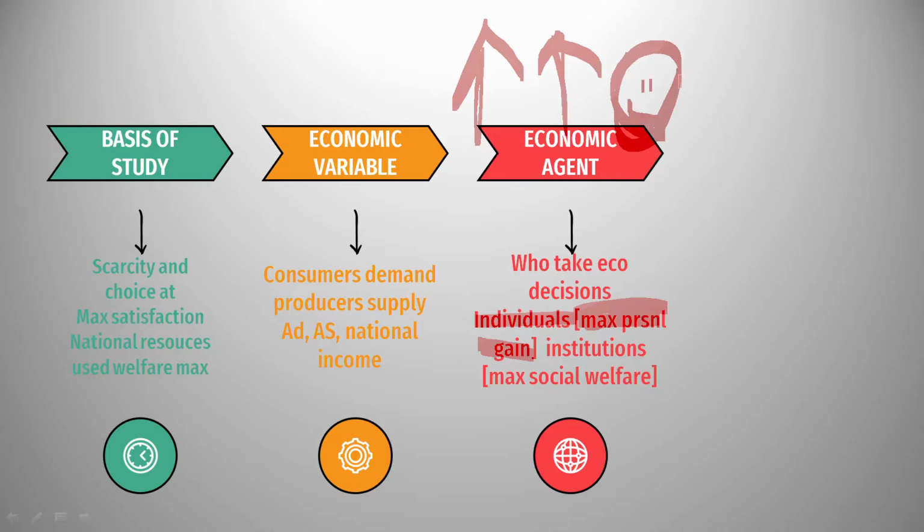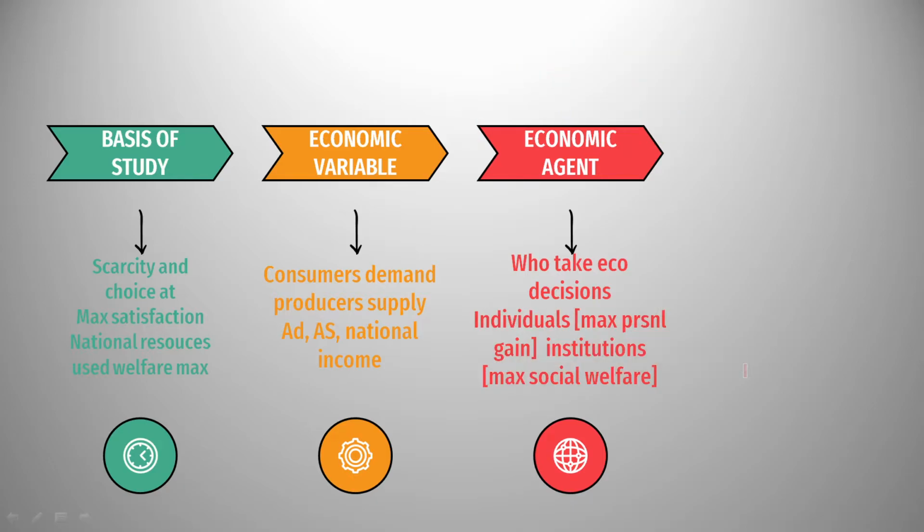Now the government is not going to choose that for him, but institutions choose what the economy has to do, what it has to buy, what it has to sell, so that it can maximize the social welfare in the economy. These institutions include SEBI, the Securities and Exchange Board of India, RBI, the Reserve Bank of India, and many more that we'll study about later.